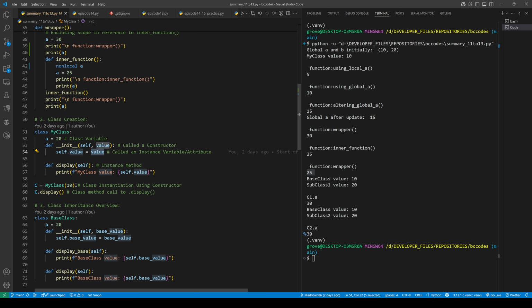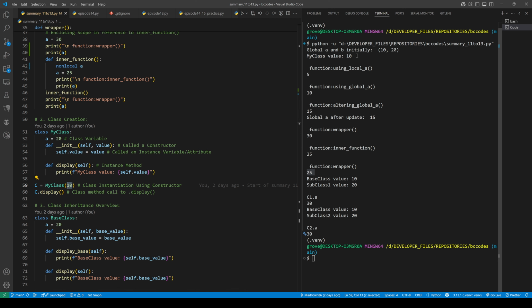I have this showcased here: you have myClass, I instantiate it with a 10 integer, and then I can display that, and it will go ahead and display that. That's actually what I have all the way up here, since that's the first executable code.